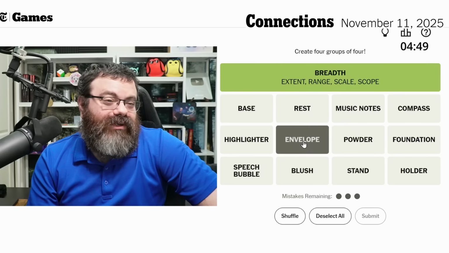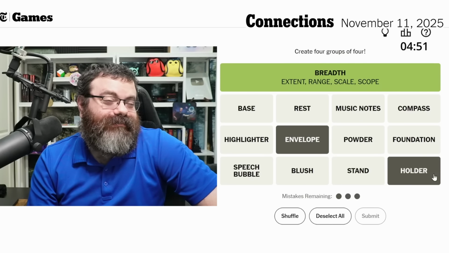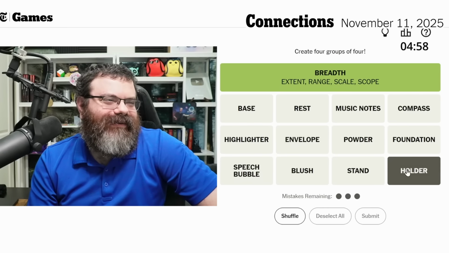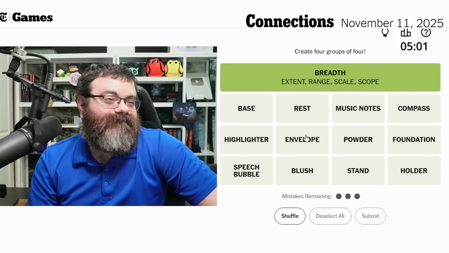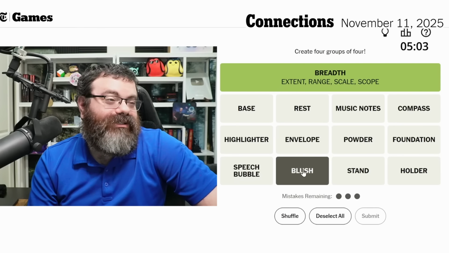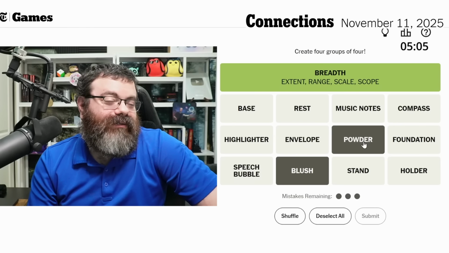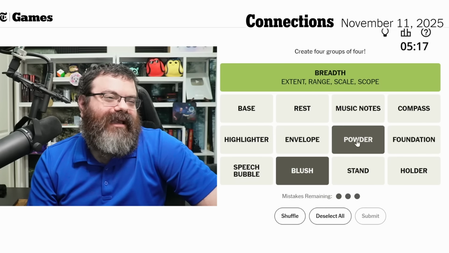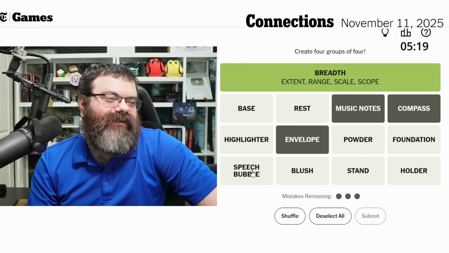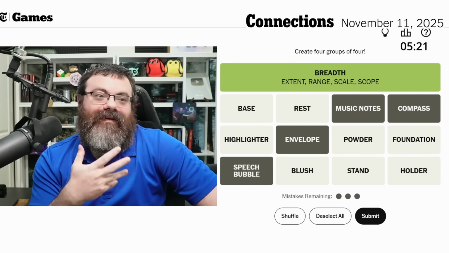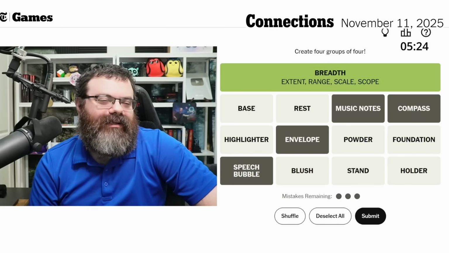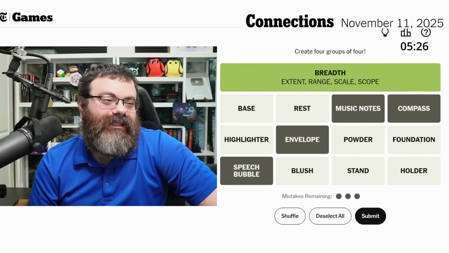Okay, so what does envelope go with? Maybe holder? Just doing synonyms? Or just like something that holds something. A holder holds something. I don't know. Are we doing makeup like blush and powder and foundation, neither base or highlighter? I kind of want to put like compass, music notes, envelope, and speech bubble as just like, these are just imagery, like icons, like emotes, emoji. I don't know.